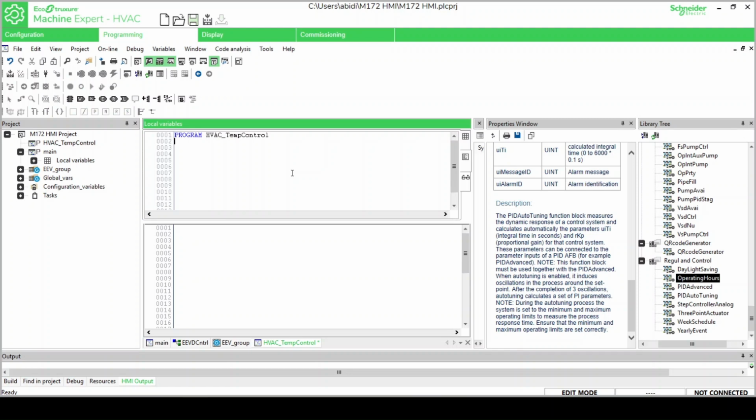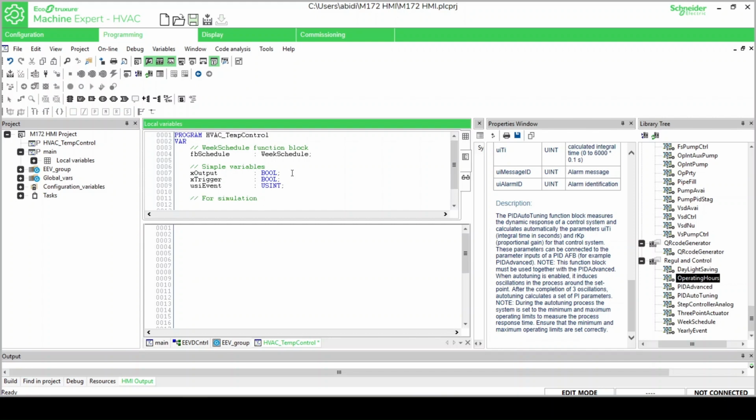In this example, the goal of this program is to demonstrate a simple time schedule control using the WeekSchedule function block. First, let's look at the variables used in this program. We start with the function block instance, FB_WeekSchedule. This is the main scheduling block responsible for handling the weekly time events.